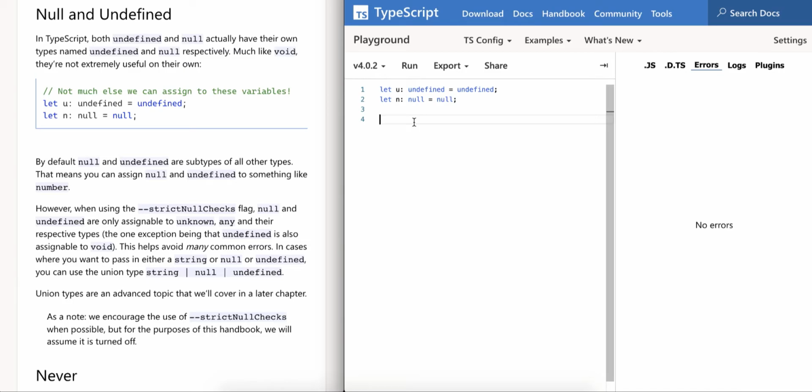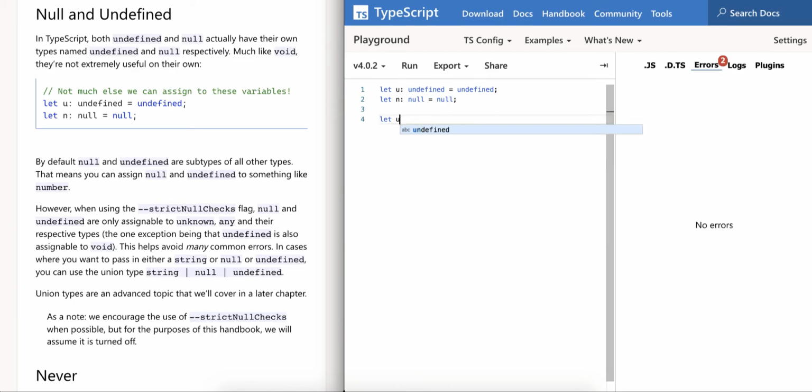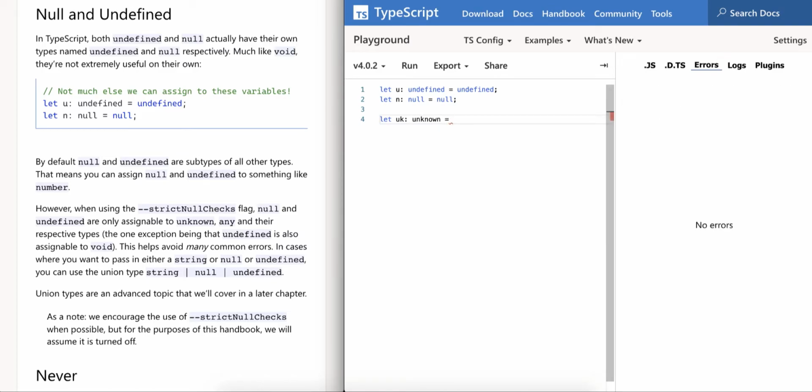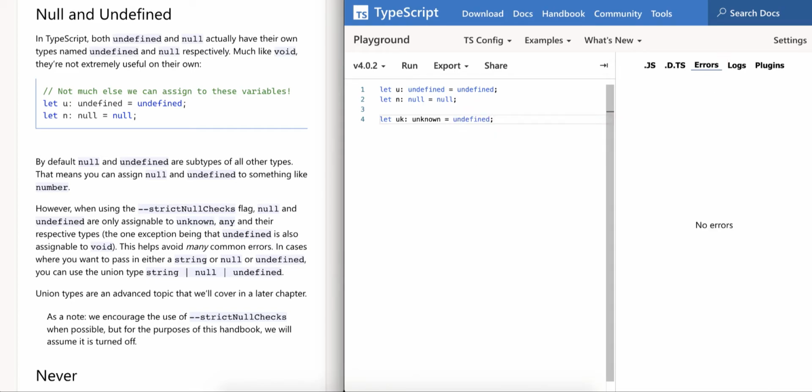Even though the strict null checks has been enabled, we can assign null and undefined to a variable which is created with type unknown and type any. Let's go ahead and check. And try to assign undefined. Yeah, it's acceptable. And then try to assign null. Okay, this is also acceptable.